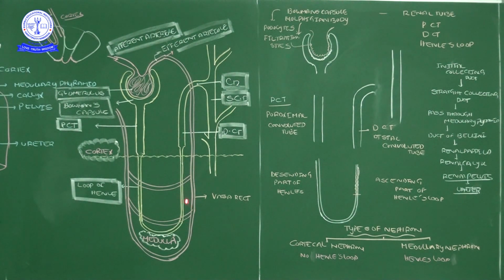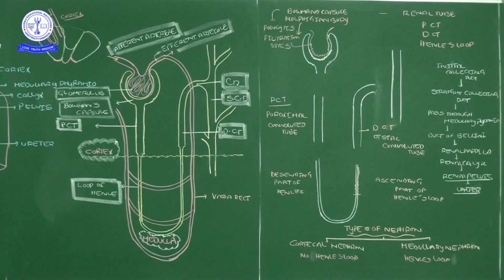What is the meaning here? In the total nephron structure, which of the parts are located in the cortex? In the diagram, this is in the cortex place. Proximal convoluted tubule is also in the cortex place, and then distal convoluted tubule is also in the cortex place, and then the collecting duct is also in the cortex place. Just the U-shaped or hairpin shaped Henle loop is present only in the medullary part.